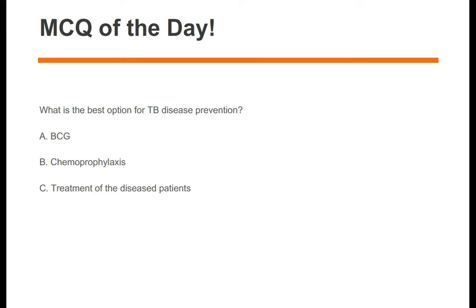So it's not a good option. Chemoprophylaxis and treatment of the diseased patient: yes, treatment of the diseased patient is the primary thing, the first and foremost thing in prevention, but that is not the best one. So what is the best one? The best one is chemoprophylaxis, that's isoniazid and rifampicin. So your answer here should be chemoprophylaxis.